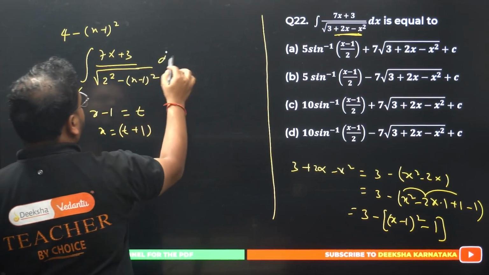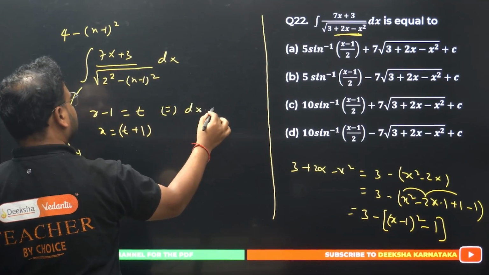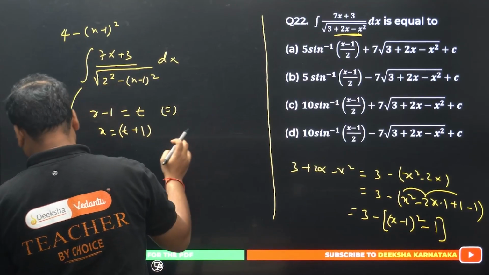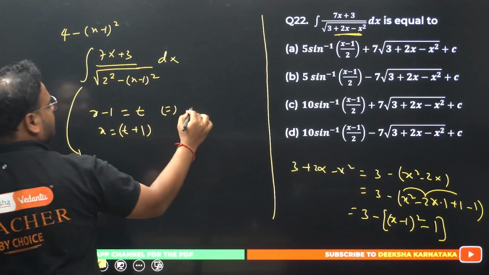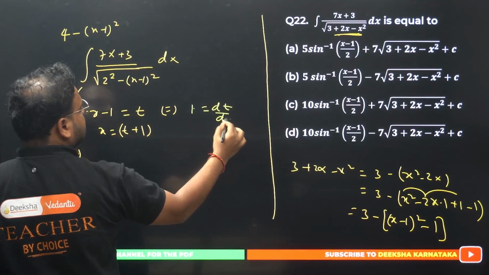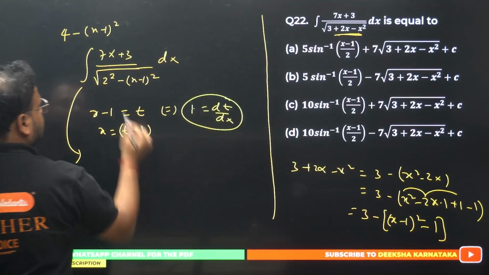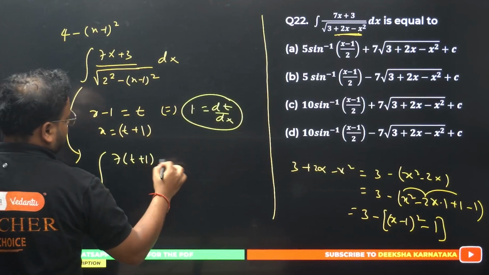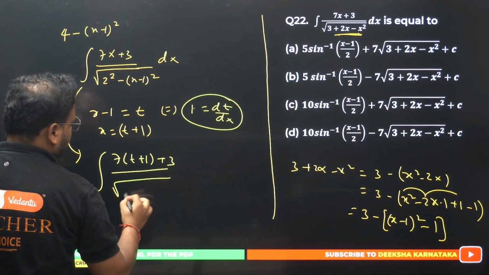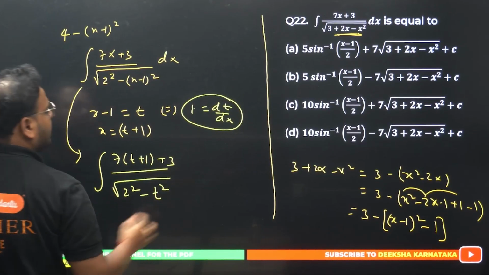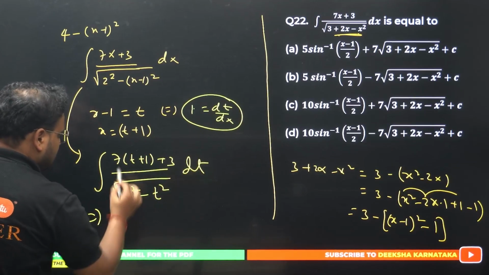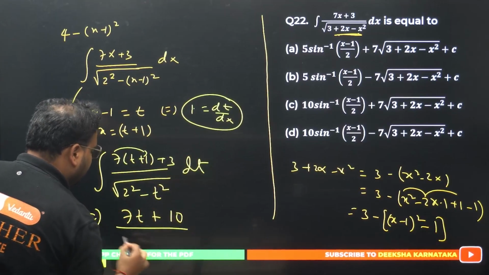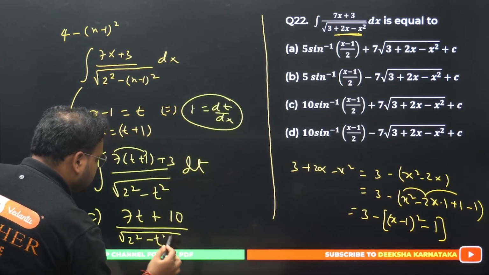Please check. I have dx over here. I'm differentiating this: 1 minus 0 equals dt by dx. I get 1 equals dt by dx. So basically dt and dx are the same. This integration is changing now to 7 times t plus 1 plus 3 divided by root of 2 square minus t square, of course dt. Have a look. 7t plus 7 into 1 is, 7 plus 3, 10, divided by 2 square minus t square dt.